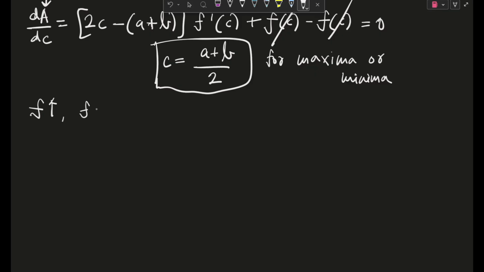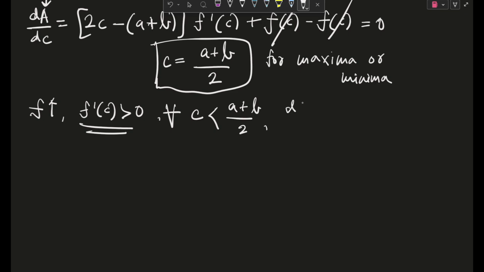Which means f dash c, which is a positive number, will be obviously greater than 0. So for c less than a plus b by 2, dA by dc will be less than 0, right? And if c is greater than a plus b by 2, dA by dc will be again greater than 0.